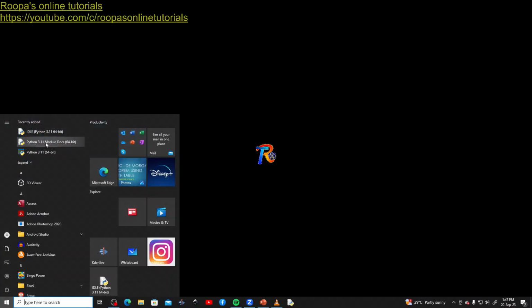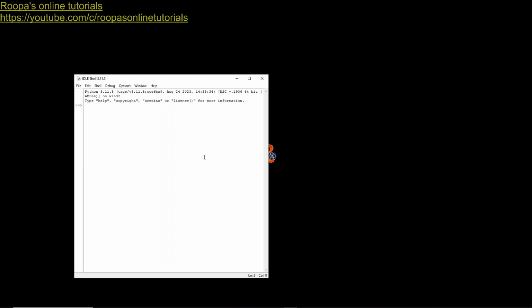After installing Python, let us go to the IDLE shell and type our first Python program. If you look here, this is the prompt of the IDLE shell, the three arrows. Let me just print a statement. I am going to use the print function.